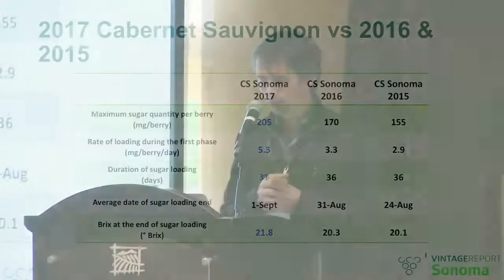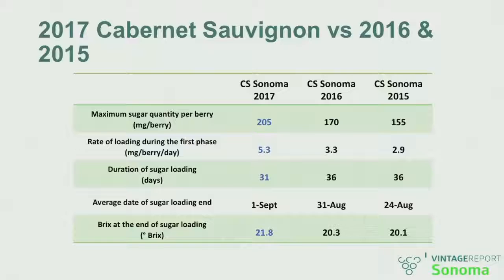If we look at the speed at which sugar has been loading, you have different interpretation. When I was talking with Nicolas about how to comment in lieu of him, I asked, why do we have, in your opinion, a faster sugar loading rate in 2017? 5.3 milligram per berry per day instead of less than 3. For him, it's because we started accumulating sugar later. Yes, it's possible, and actually you see, if you look at the duration of sugar loading, that it was 31 days instead of 36. And that's a completely valid hypothesis.